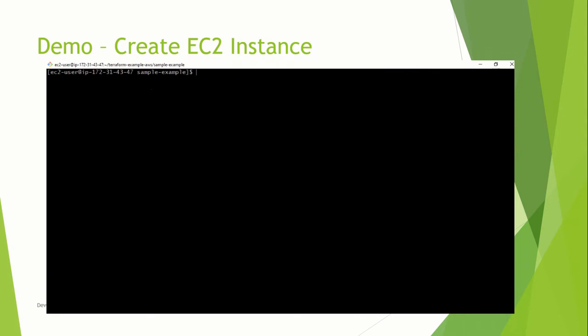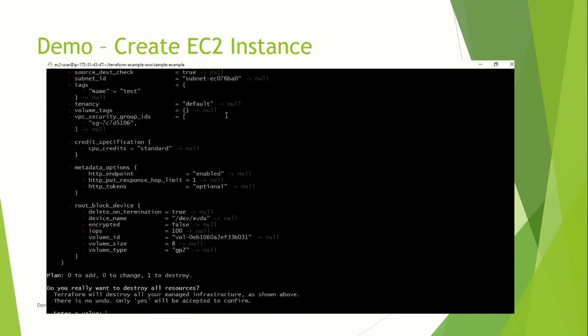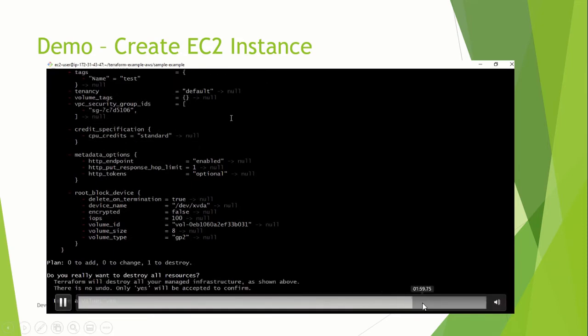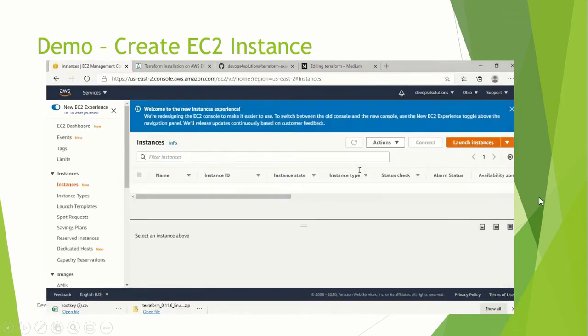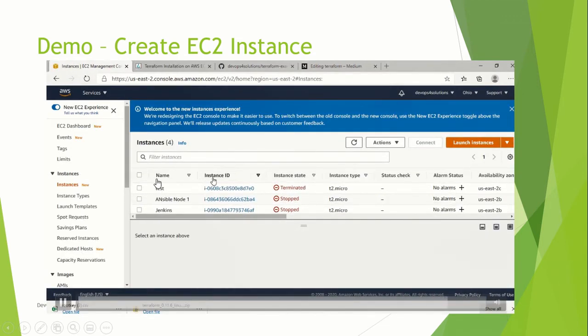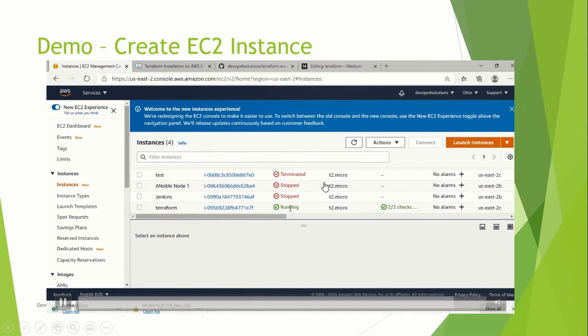It stores everything. So now let's just destroy it because we have just created it for demo purposes. Now we have destroyed it, and you can see this test server is doing the termination.